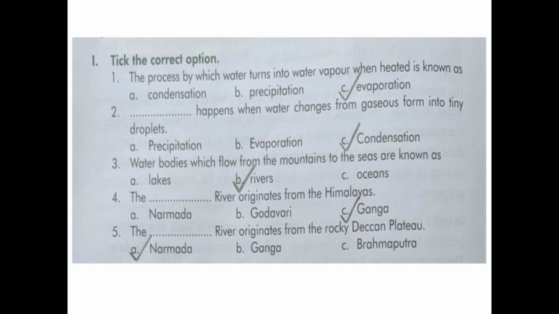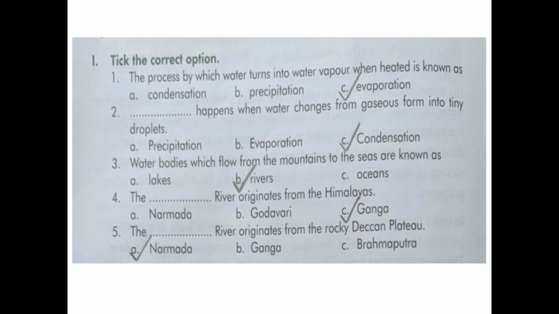Condensation. Number 3. Water bodies which flow from the mountains to the seas are known as option A. Lakes, B. Rivers, C. Oceans. Correct option is option B. Rivers. Number 4. The dash River originates from the Himalayas.